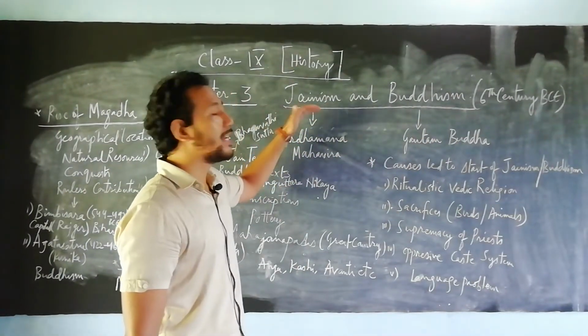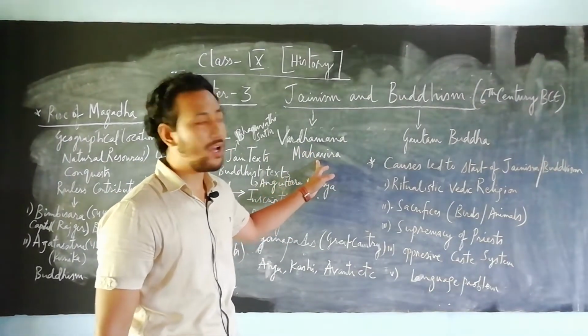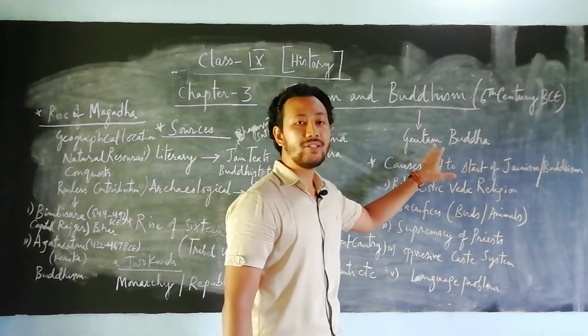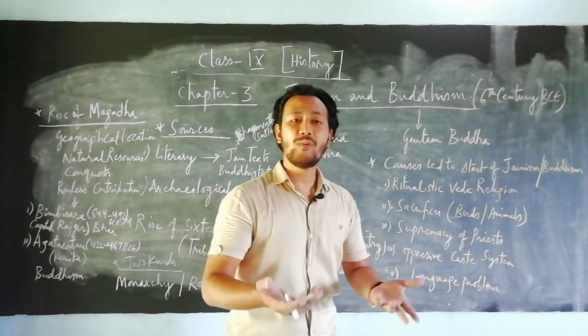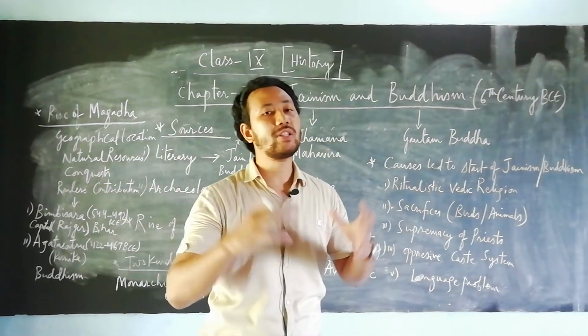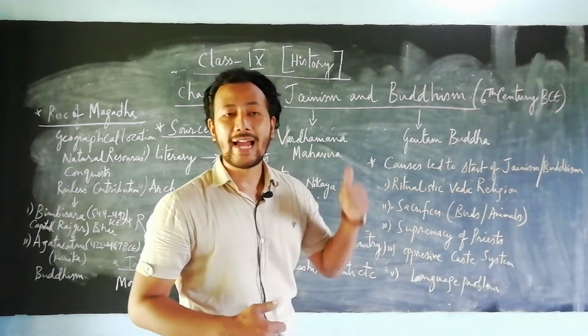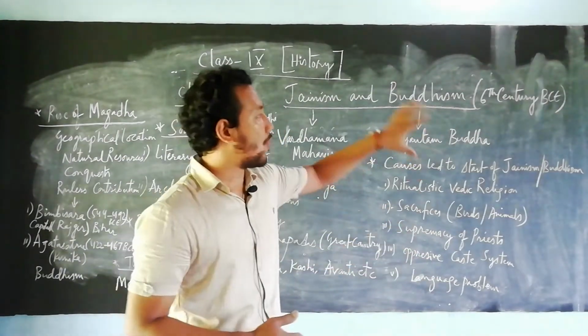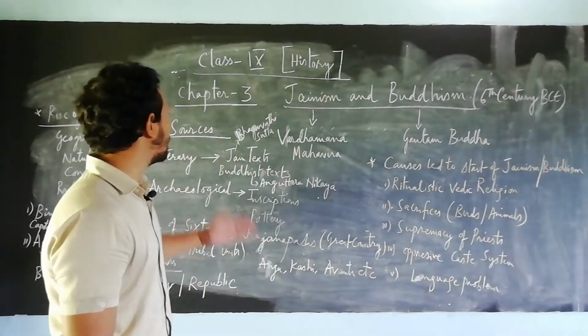So we all know that according to Jainism, the main founder is known as Mahavira, whereas in the Buddhism religion, Gautam Buddha was the main founder. So they played a very important role in making a new religion where people could give their support and respect, and how to give them proper teaching as well as doctrines, whatever the religion was related with. Next, we talk about the sources.